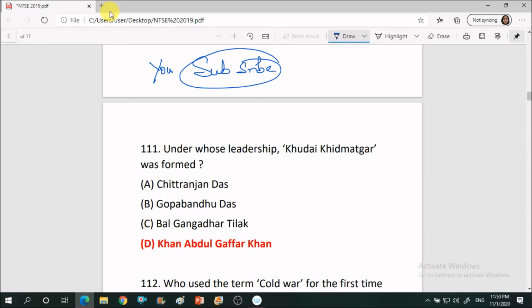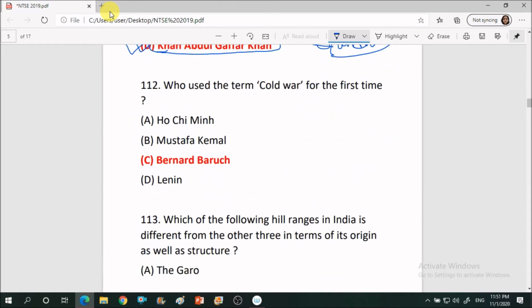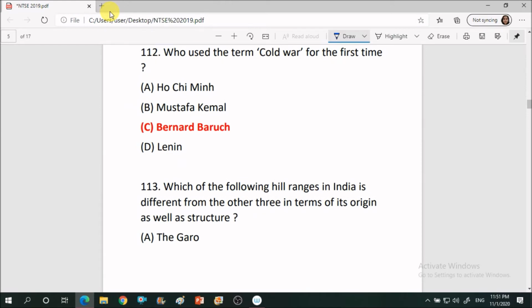Next question, under whose leadership was Khudai Khidmatgar formed? The correct answer is Khan Abdul Ghaffar Khan. He is otherwise called the Frontier Gandhi because he used to follow Gandhian movements in the frontier areas of India. The next question, who used the term Cold War for the first time? The correct answer is Bernard Baruch.